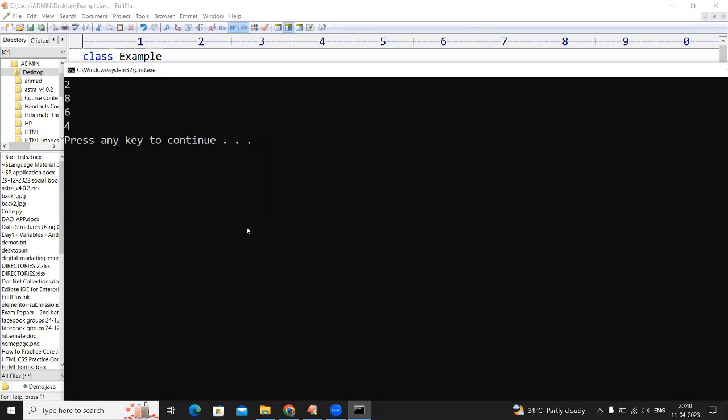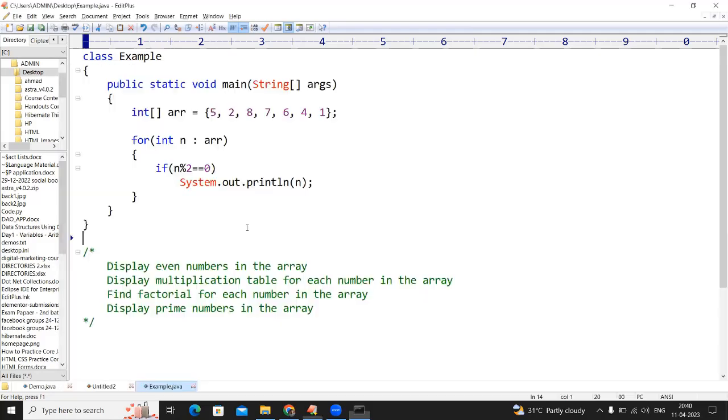Look at this: 2, 8, 6, 4. So from this array, collecting each number into n and checking whether that number is even or not. Okay. Please do this one. Quickly do this one. Simple questions.